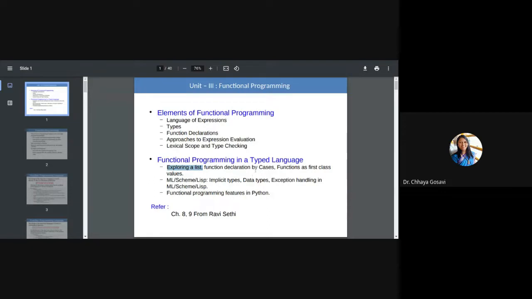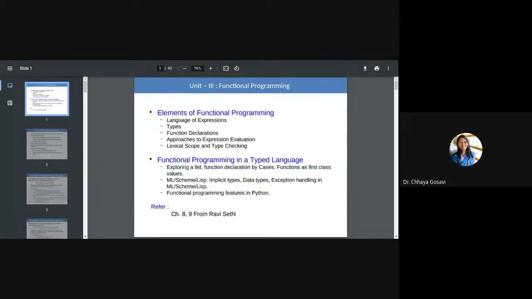Then function declaration by cases, functions as first class object or first class values. Then with respect to any one of three, ML, Scheme and Lisp, sir has started with Scheme, implicit type, data type and exception handling, and functional programming features in Python. So today I am going to cover all these points as well as these theoretical concepts. For that, we are using the reference book Ravi Sethi, chapter number 8 and 9.